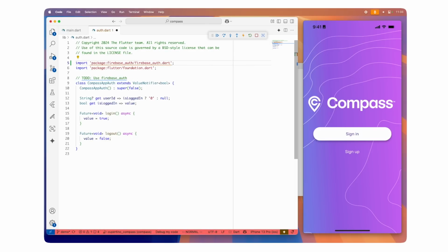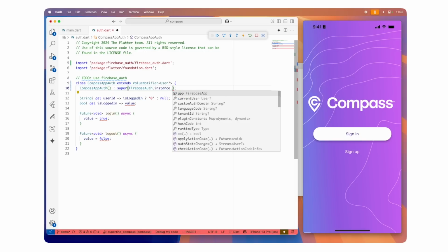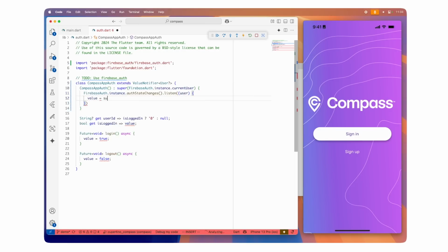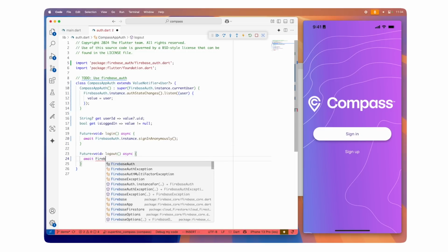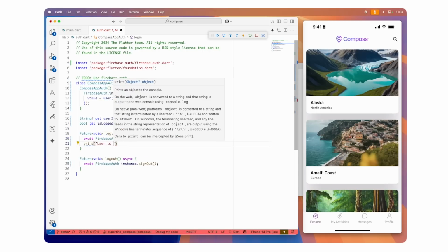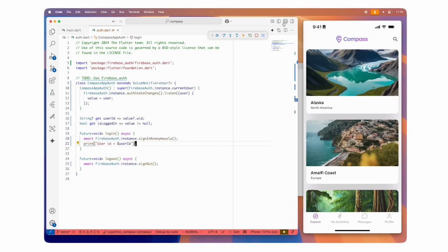Firebase auth is really useful because it lets you add sign-in features that support various types of authentication, such as email and password, Google, Apple, GitHub, and more. In this case, we're going to start with anonymous sign-in so that we can keep developing our app with a real user, but without the need for a real email or account. This is great for prototyping, but it's also useful in production apps if you want to allow users to use the app first and then upgrade their account to use a different type of authentication later. Now I'm going to print out the user ID so I can make sure everything is working.